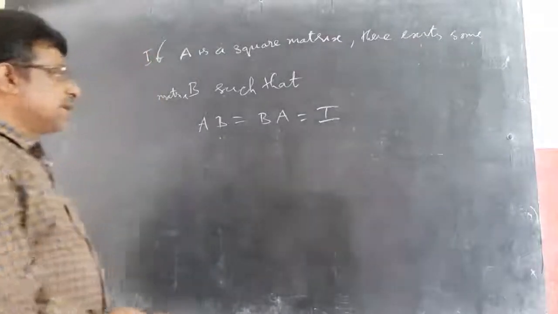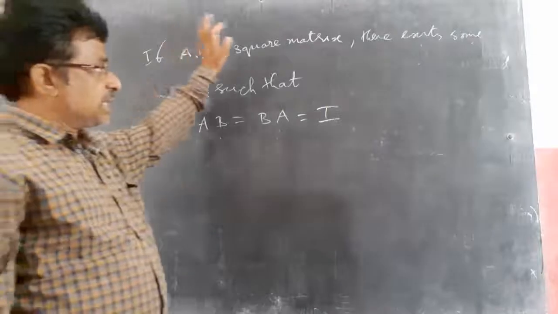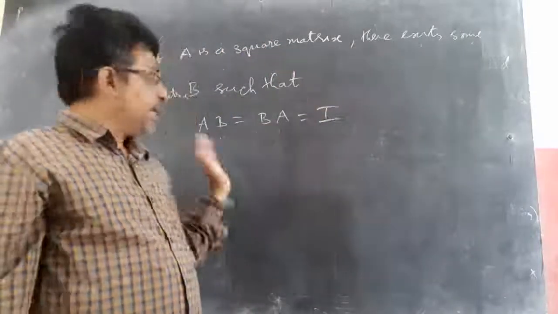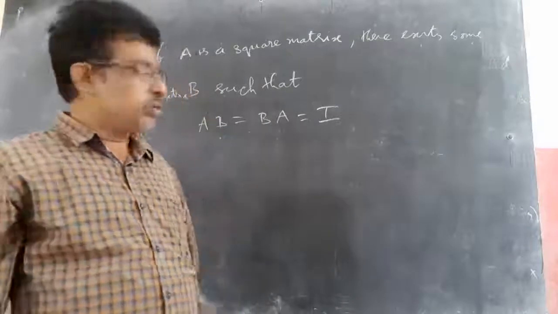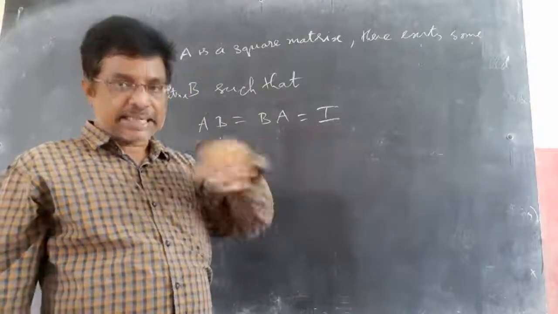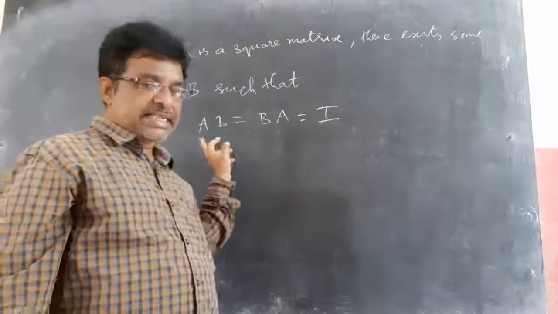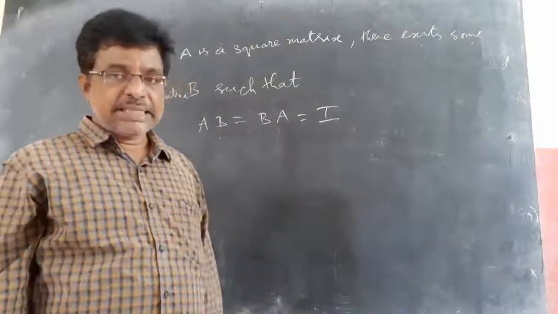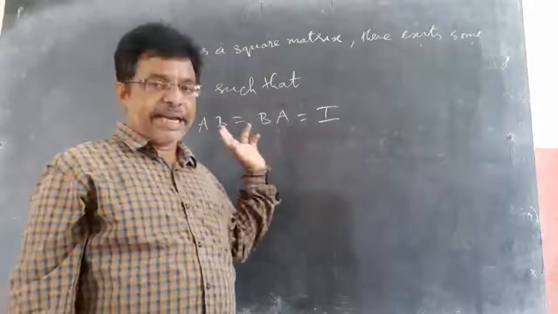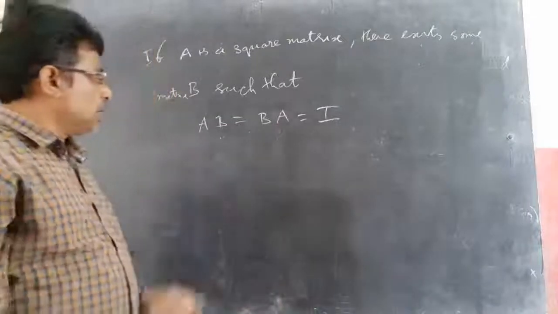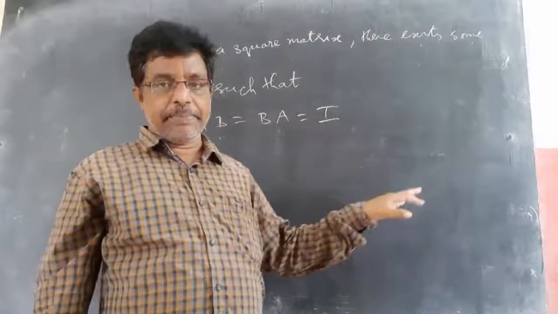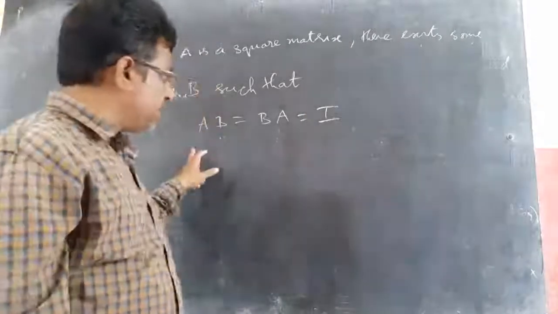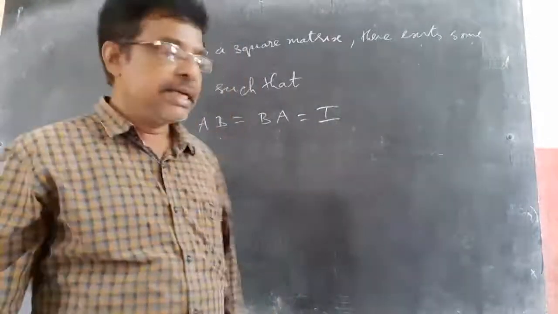So there is a matrix B such that AB equal to BA equal to I. I is the identity matrix we already discussed, of the same size as A and B.